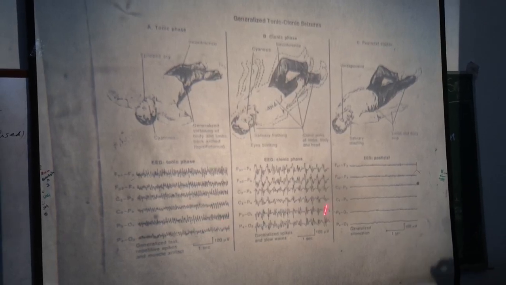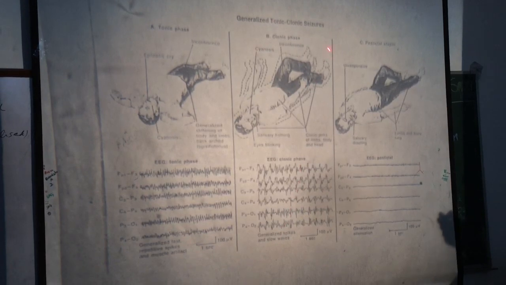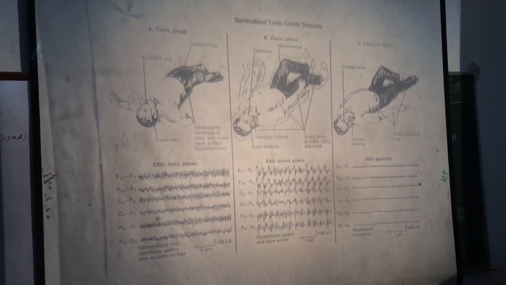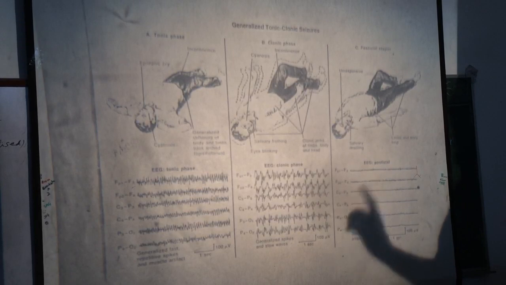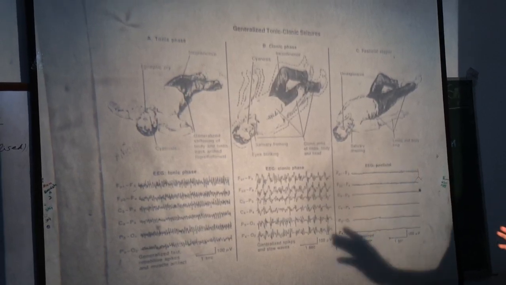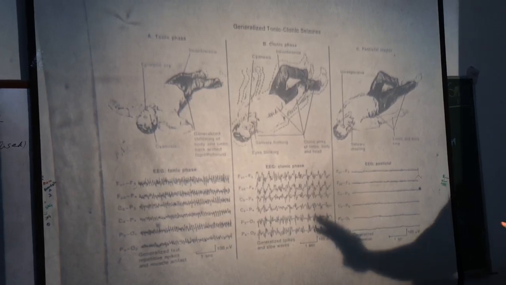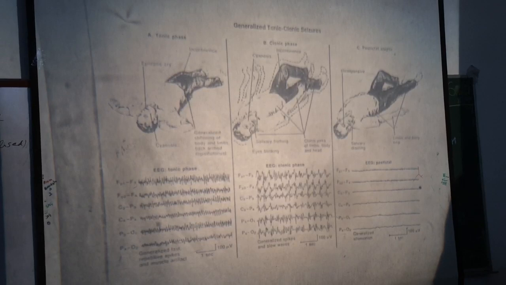These are the phases of the generalized tonic-clonic seizure or grand mal epilepsy. Just before the seizure, there is aura warning. In this aura there are hallucinations. It may be tactile, visual, auditory, olfactory, gustatory.